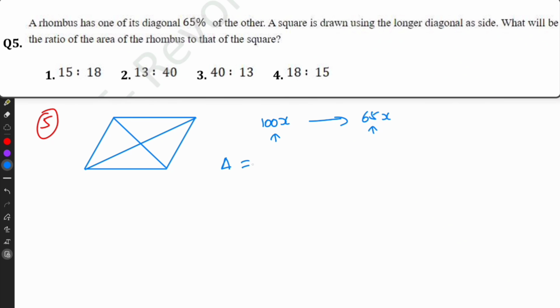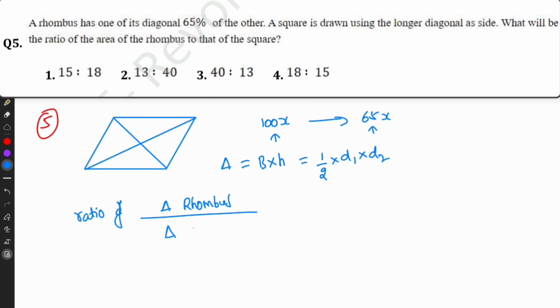The area of a rhombus equals base into height. We can also find it using diagonals, that equals 1 by 2 of diagonal 1 into diagonal 2. So they have asked the ratio of the area of the rhombus to the area of the square. Area of rhombus formula is half of d1 into d2. We know d1 equals 100x, d2 equals 65x.